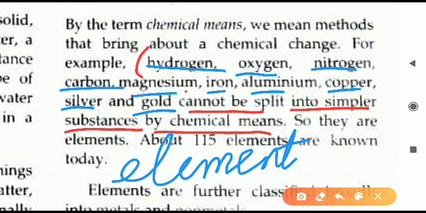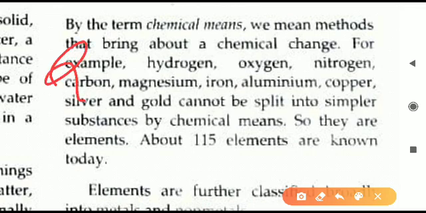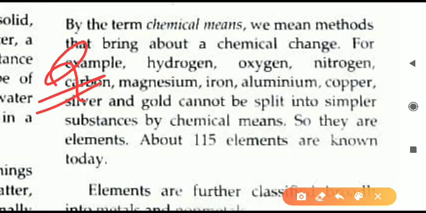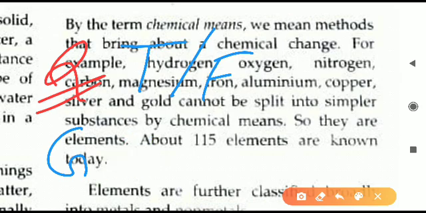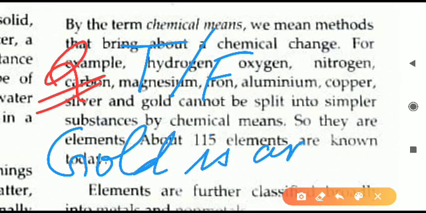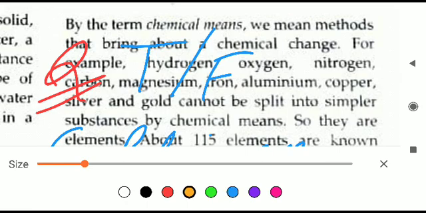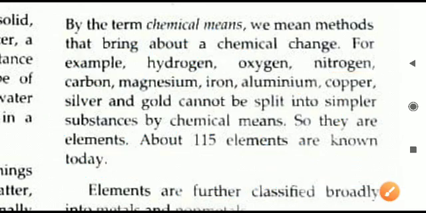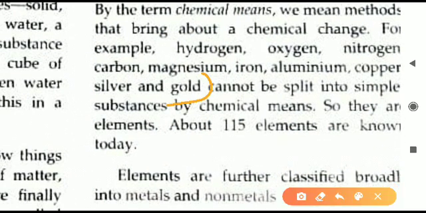You can learn any 2-3 out of these. Also you should be knowing every one of these, like in an exam. For example, a question may come like this in true or false: the statement is written, gold is an element. So is gold an element? True or false? If you have gone through the book, then you will know, yes, gold is an element. It is true. You can see the name is written here in the example, gold. So hydrogen, oxygen, all these names are about elements.